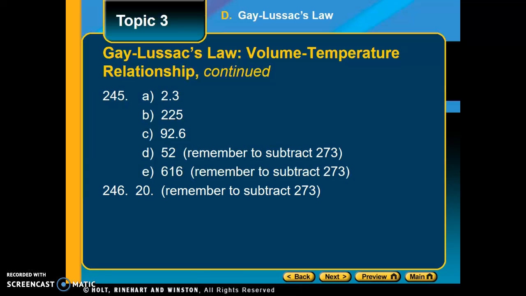So if you remember letters D and E, you have to subtract the 273 from the answer you get from the formula to get the desired degrees Celsius. And it doesn't matter what the pressure label is, could be atmospheres, could be kilopascals, as long as it's the same pressure label for both initial and final.